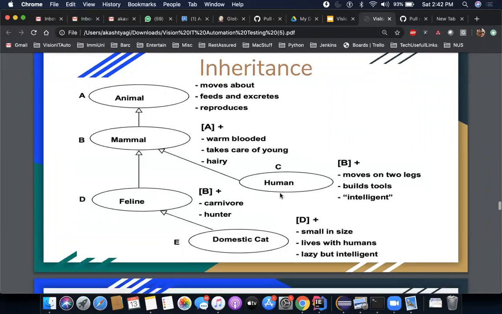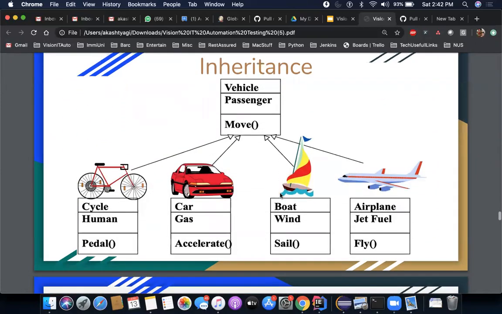Now I'll have to move on to the next slide, which again is a very simple explanation of what this inheritance is. Now, if you notice, you have a cycle, a car, a boat, and an airplane. They all are types of a specific parent class called vehicle, right? So the concept I was trying to explain earlier: all of these vehicles have a common method called move, right? So this is move here. Now, there were two ways of doing that. We would have to create these 4 classes separately, and we would implement this move method in all of these classes, but that won't be an object oriented design, right?